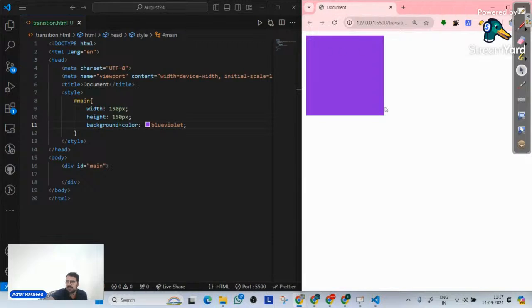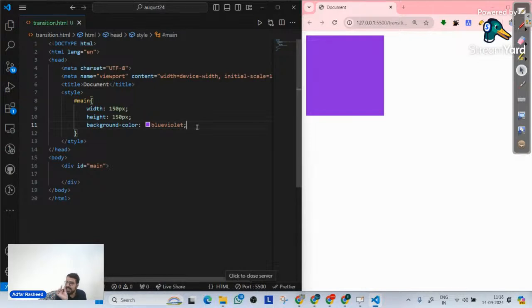So you can clearly see this is what my div is. Now, what does transition mean? Transition means that there is already a style implemented on my element, and due to some action that I perform, there's a change in the style of my element. That's what transitions mean.